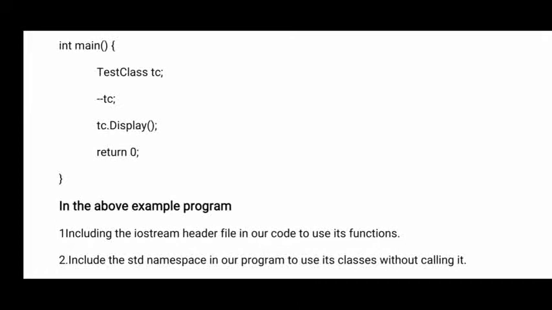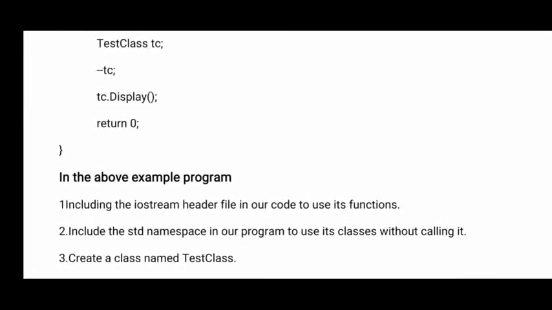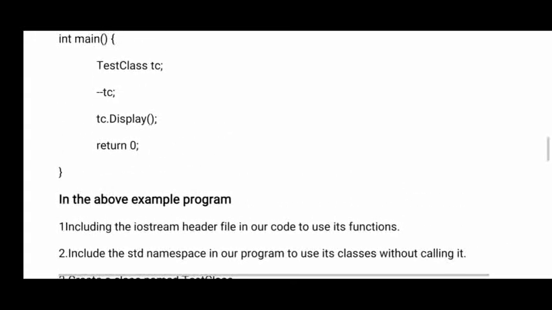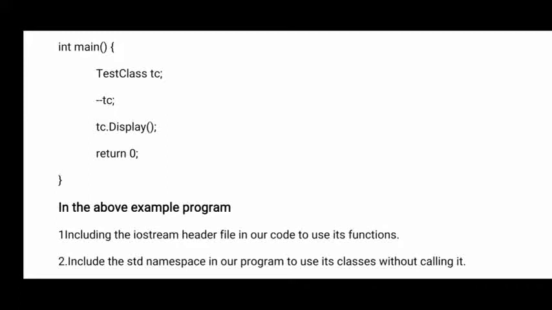Okay, that is TC. Using that object we are calling TC dot display. So we are calling a display function. Using that function we are printing a value. Okay, now return 0. So this is about operator overloading. Here the decrement operator is playing one more role, that is a function name.